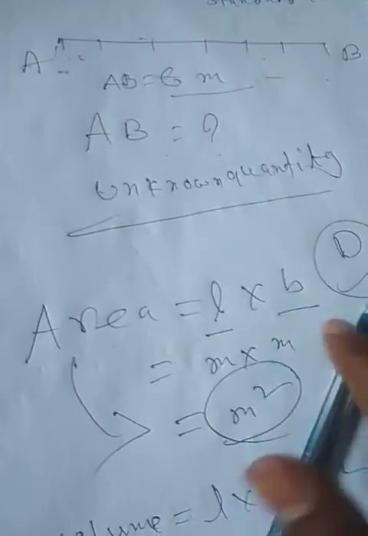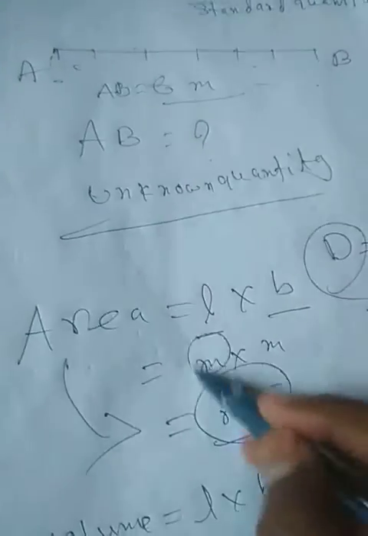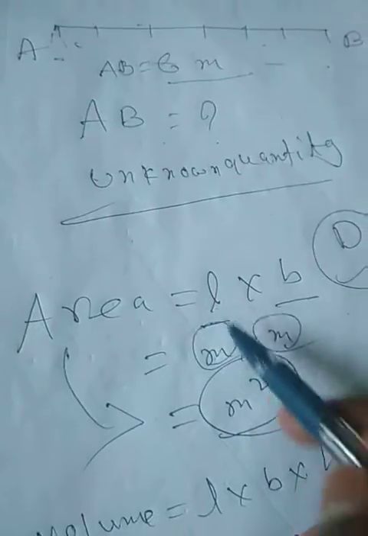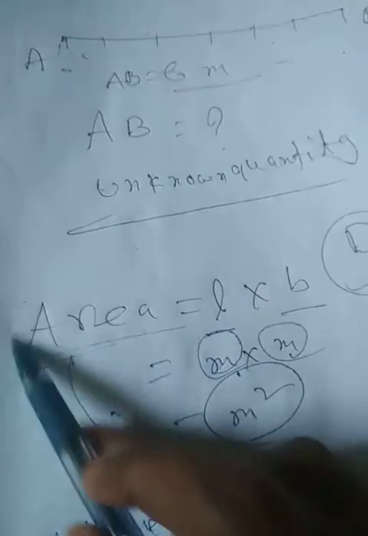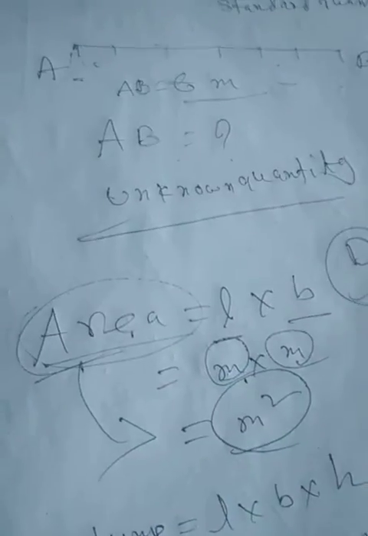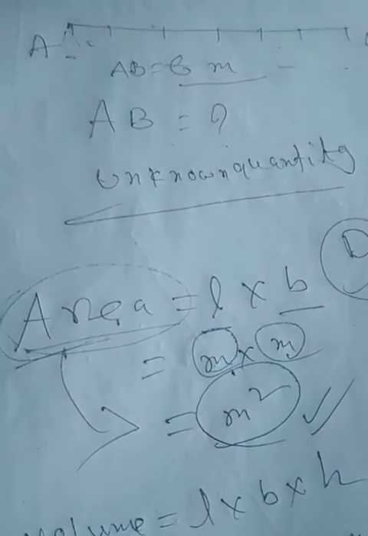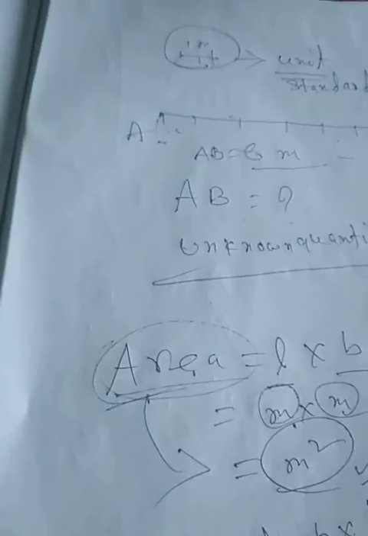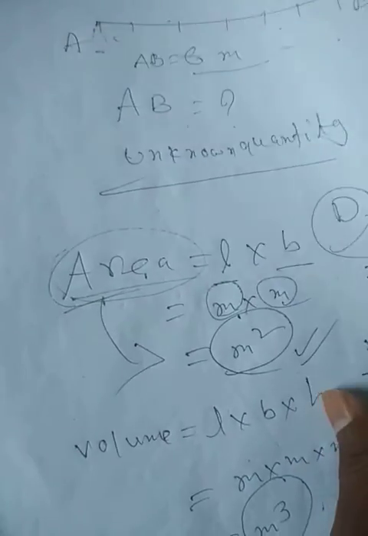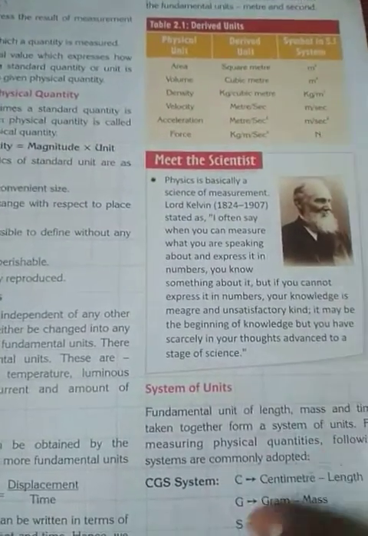As you are deriving this unit by using the fundamental unit, like meter is a fundamental unit and you use it to get the unit of area, that's why these are known as derived units. So what is the difference between fundamental unit and derived unit? A fundamental unit is independent of any other unit. A derived unit depends on other units.